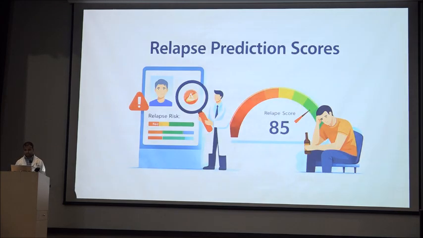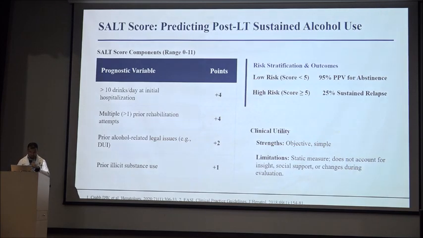So relapse predictor scores. Two scores I want to discuss briefly. That is the SALT score. It predicts post liver transplant sustained alcohol use. The score has a range from 0 to 11. It has 4 components.